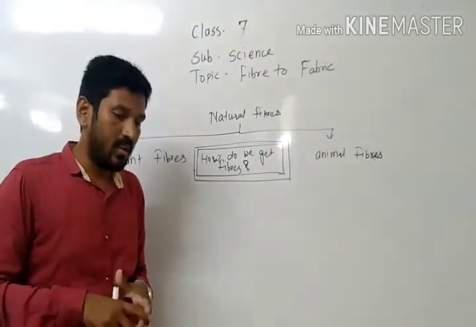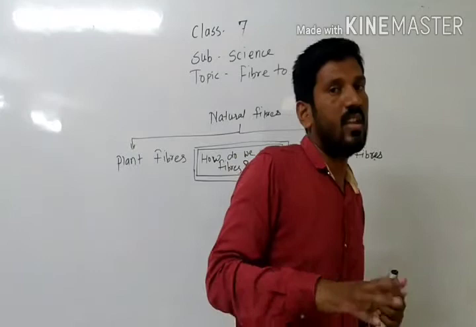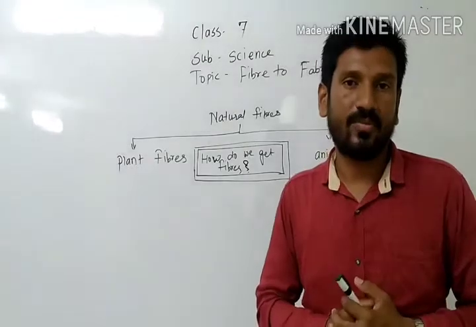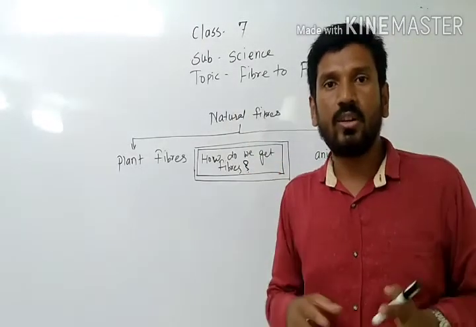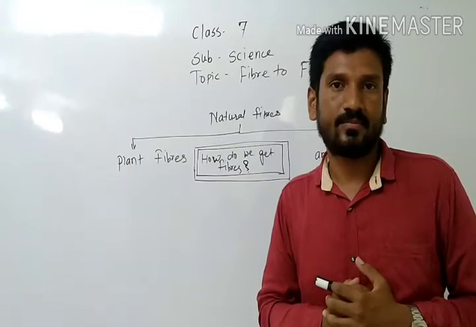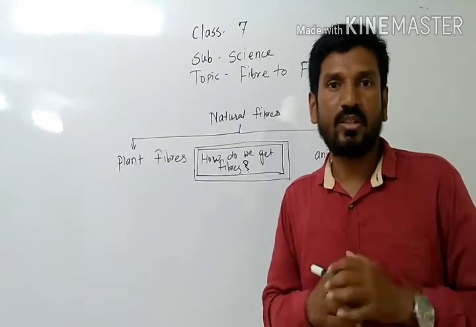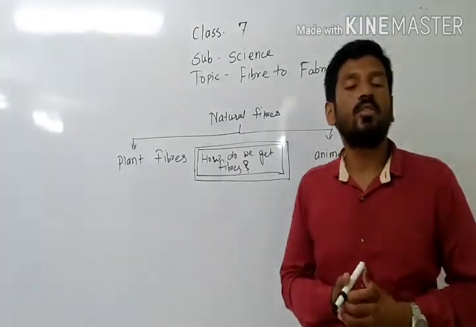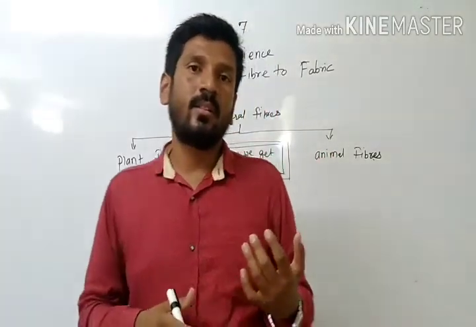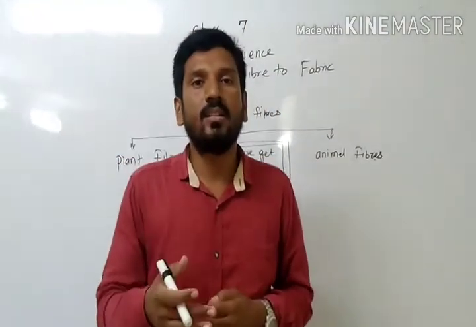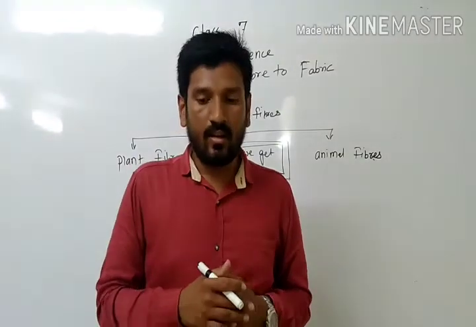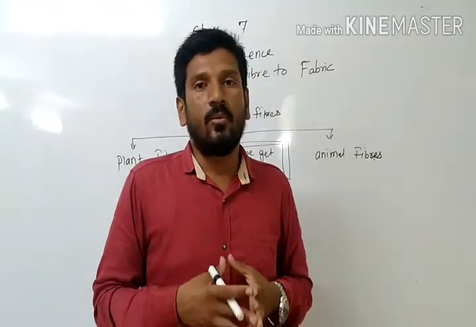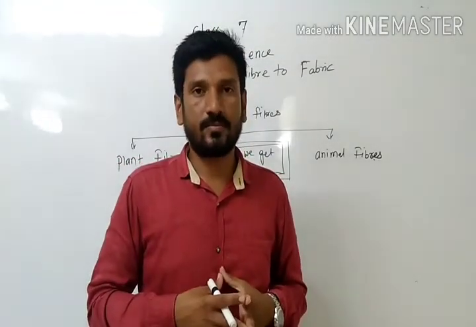Another one is jute. If you observe in a grocery shop, you will find a sack of sugar. Sugar is stored in a specific sack. If you observe it, that is made up of jute. Cultivation of jute is a specific process by which farmers get the jute. It mostly occurs in West Bengal, Assam, Bihar, in those states.